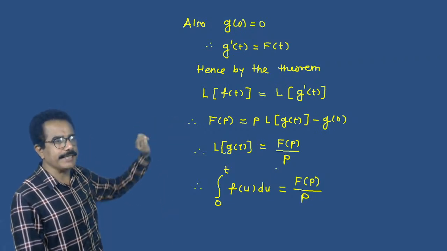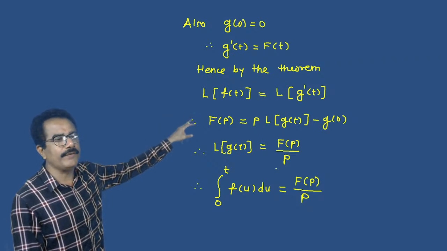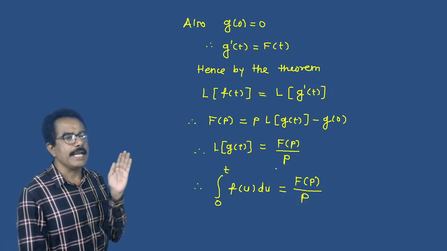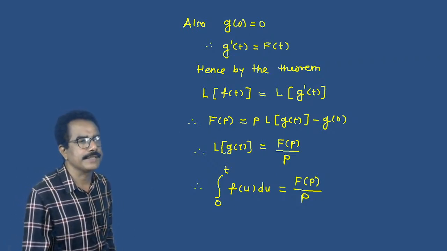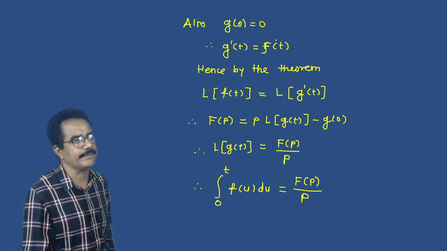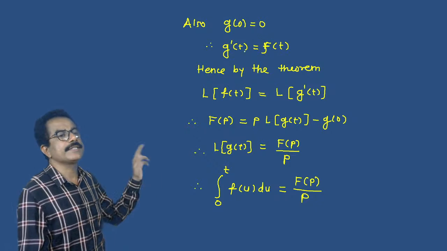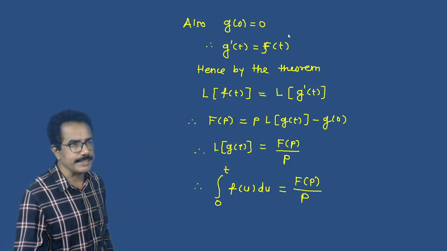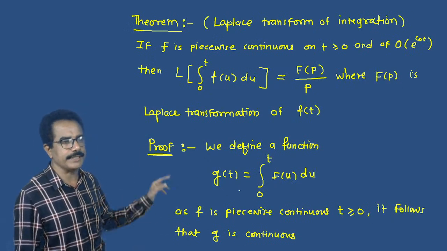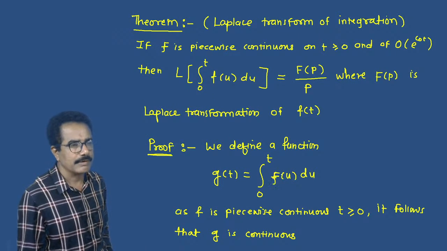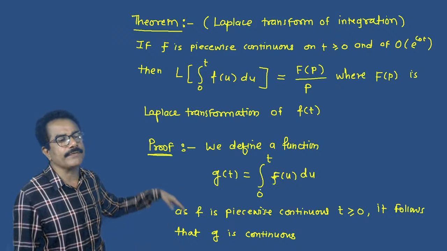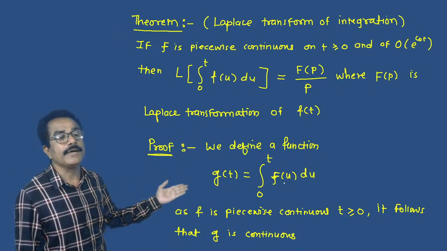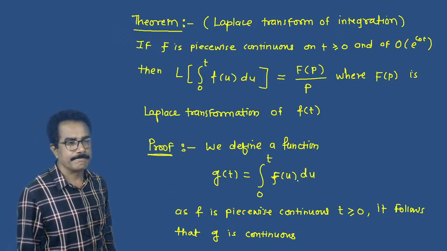Hence, by the theorem, L of f of t is equal to the Laplace transformation of g dash of t. See this, according to the definition, suppose g of t is equal to integral from 0 to t of f of u du.